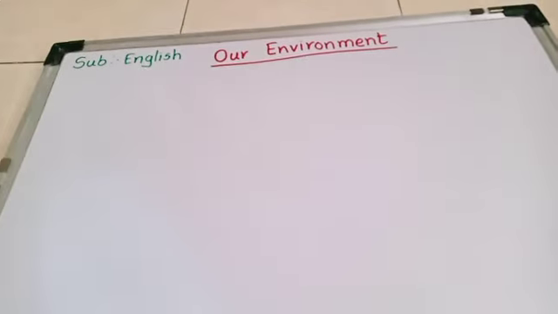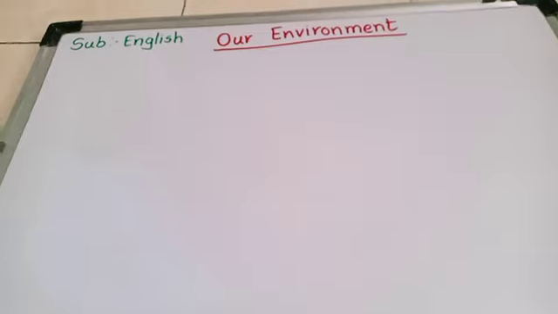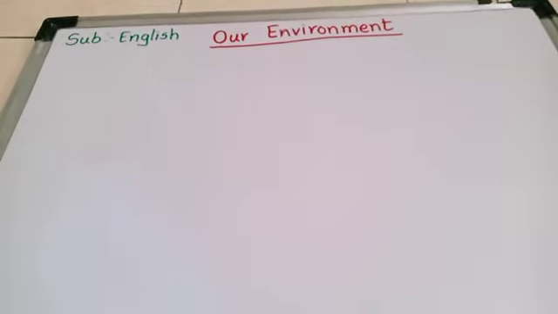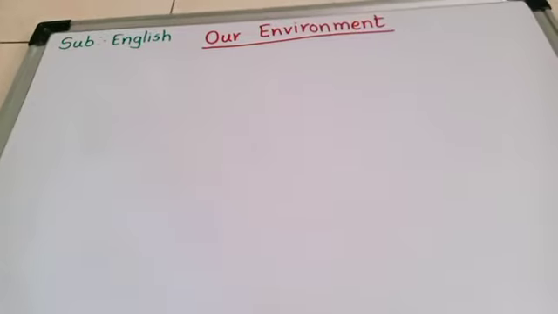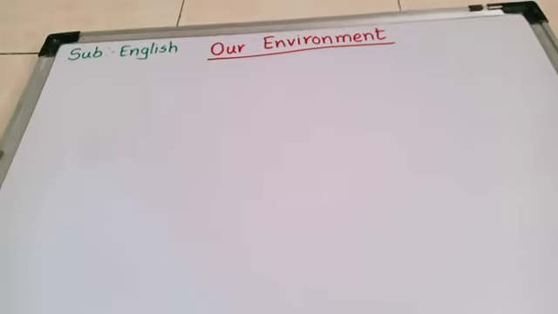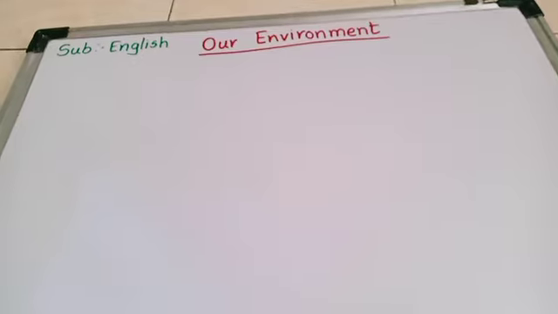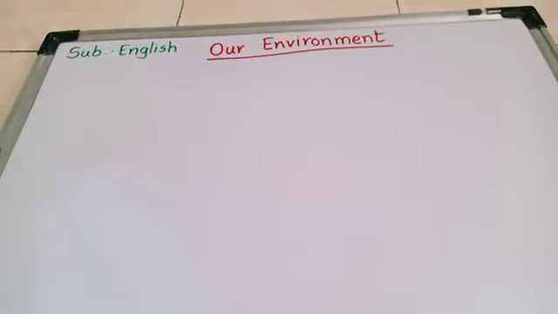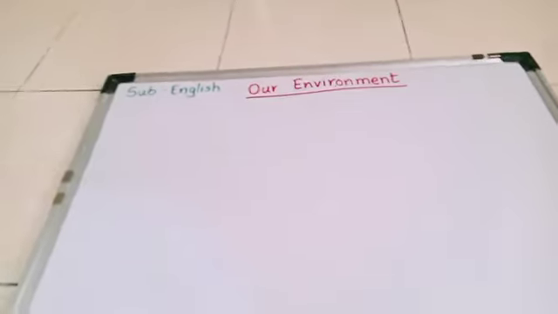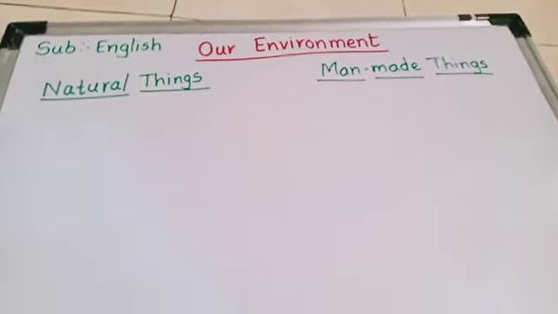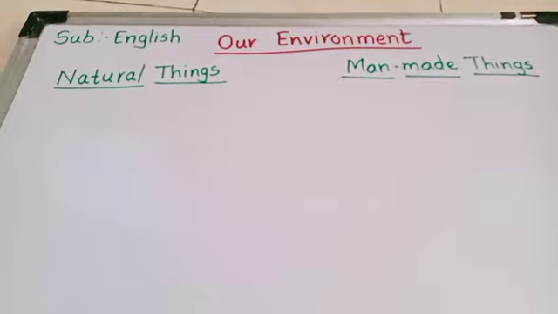Our environment consists of air, water, soil, plants, birds, people, animals, the sun, mountains, roads, buildings, and many other things around us. So today we have to learn the lesson our environment. In that, first we have to learn natural things and man-made things.